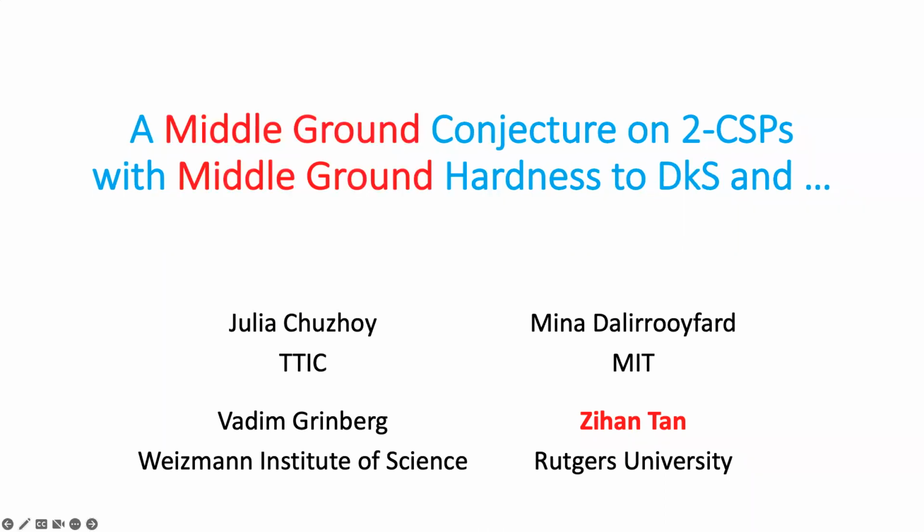In fact, the statements of the main results in our paper are somewhat long and hard to memorize. So a very high-level takeaway is that we proposed a conjecture on two CSPs that can be seen as occupying a middle ground between the previous conjectures on two CSPs. It also implies a hardness of approximation result for the densest K-subgraph problem that also lies in the middle ground of hardness results in previous works. Our conjecture also implies hardness of some other graph problems. So that's a very high-level message.